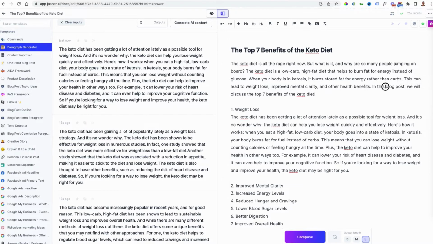Now, obviously, I would want to change this to video script for myself, but you would word it in any way you want. And you can do all the subheaders and bullet points and everything else. Now, let's say that you already know what different points you've got here. And one caveat, one con I would say about using these tools is if you don't give it enough information to generate these paragraphs, you may find that some of the sentences are repetitive. So it may say a couple of the sentences here again in another bullet point further down if we keep doing the same thing. So you will want to read through it and maybe make some changes.